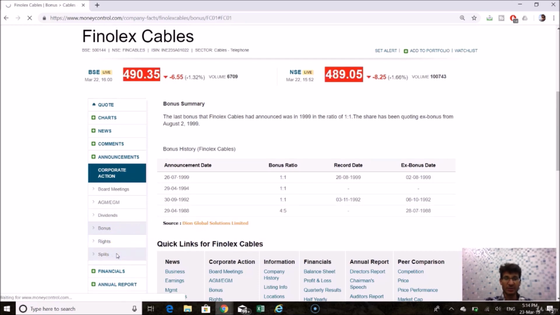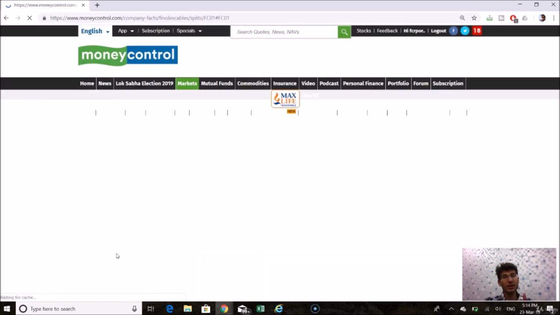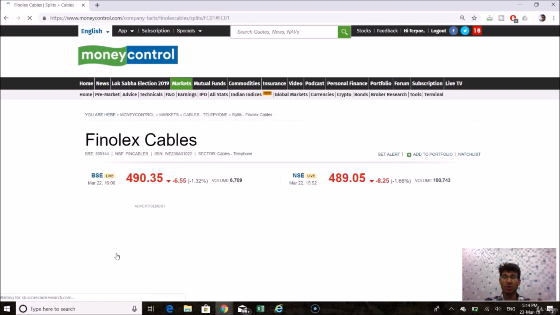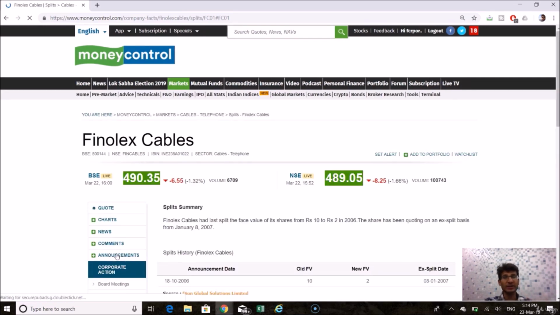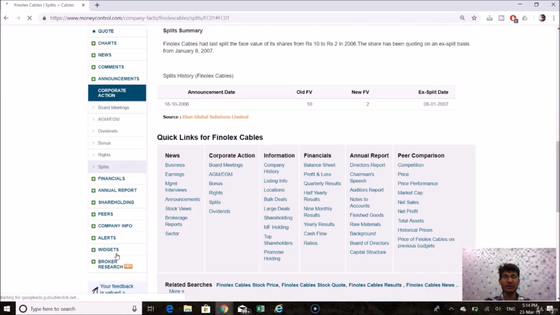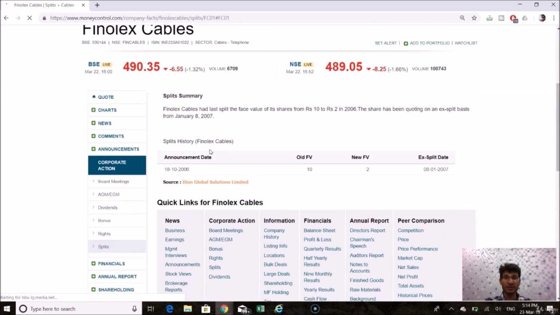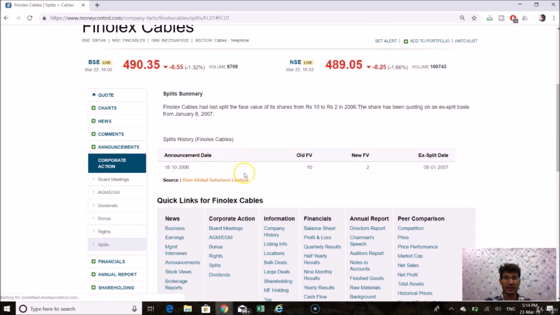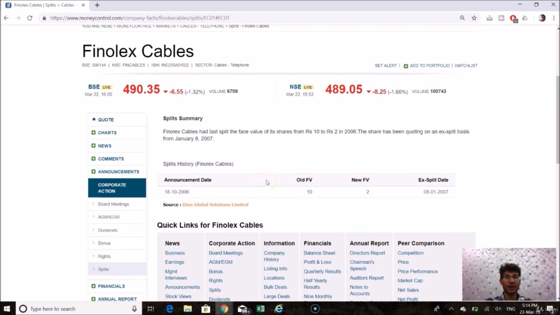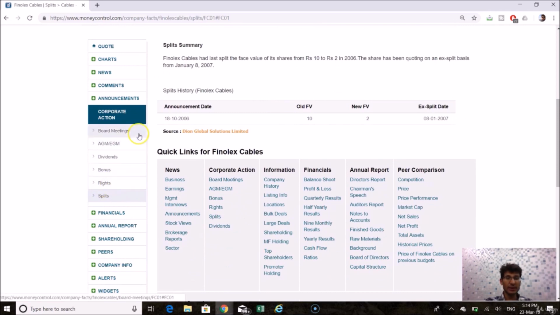If you see the split also, bonus and split don't really have any impact on the stock. Only the value of the stock falls down and the shares in your account get multiplied. So don't be fooled by that, or think that the company is giving a lot of bonus. It's nothing like that. The company had a split in 2006, and the old face value was this much, so the stock split by 5 times.